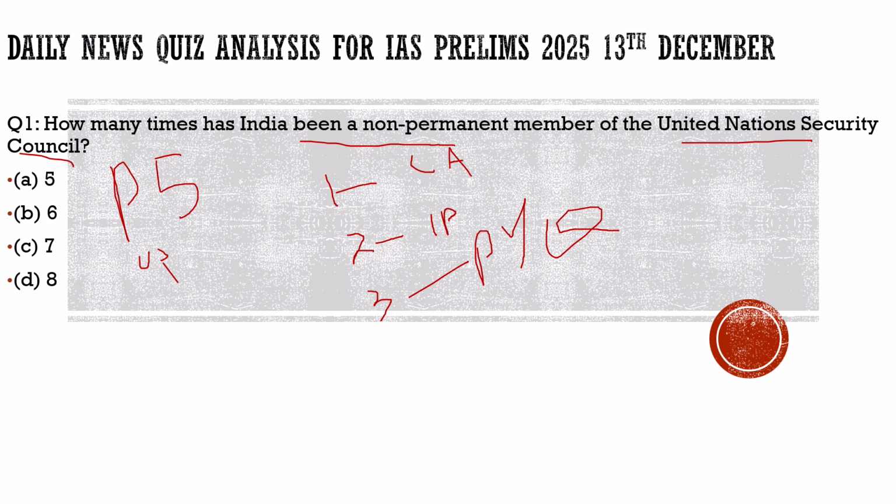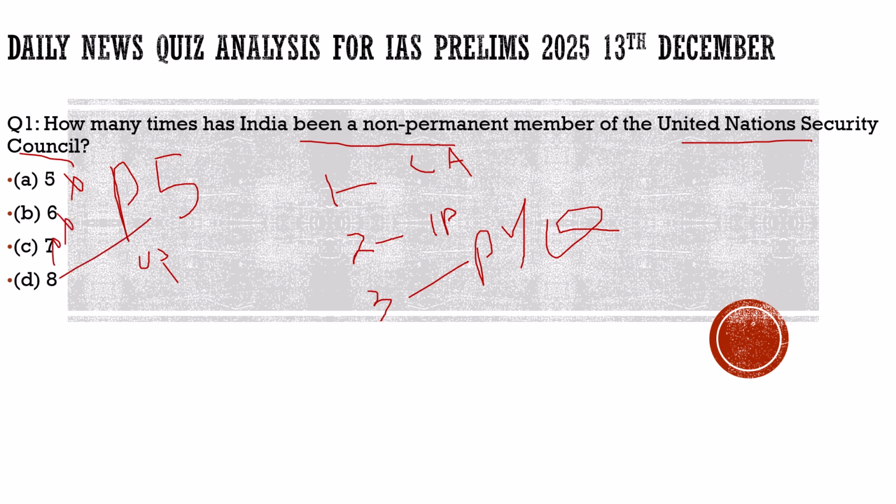I think this question will be important for you, because UPSC has asked such questions, how many times India has been part of that. I hope you will remember it. Here the question says, how many times has India been a non-permanent member of the United Nations Security Council? Is it 5? No. Is it 6? No. Is it 7? No. Is it 8? 100% correct.